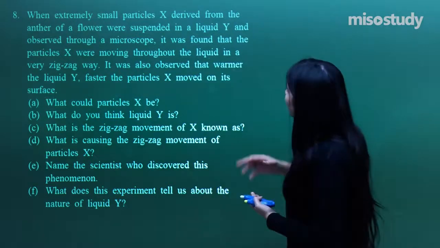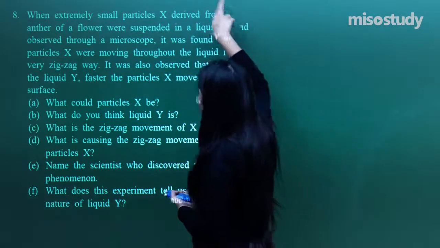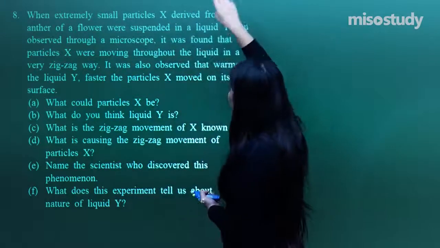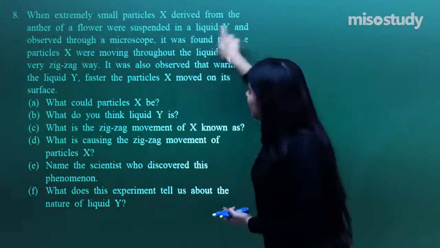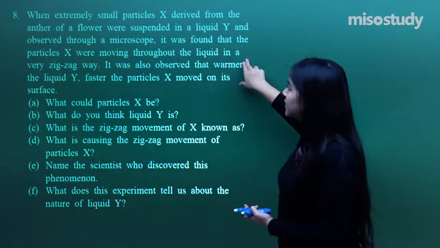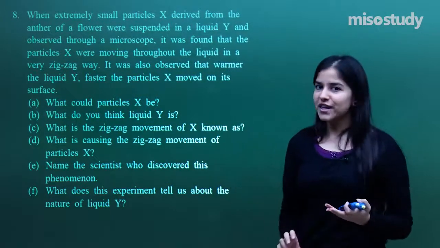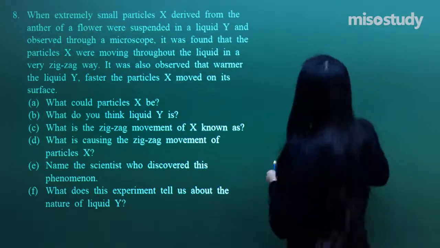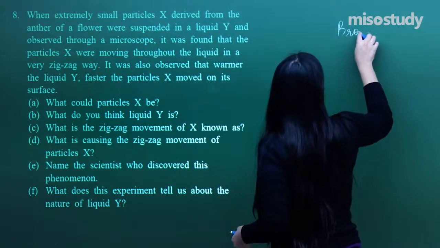When extremely small particles x derived from the anther of the flower were suspended in a liquid Y and observed through a microscope, it was found that the particles x were moving throughout the liquid in a zigzag fashion. So zigzag fashion, what is it? Brownian motion, that's right.